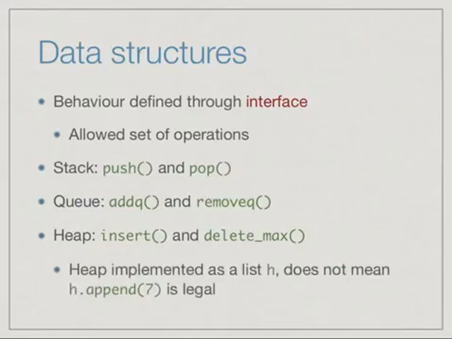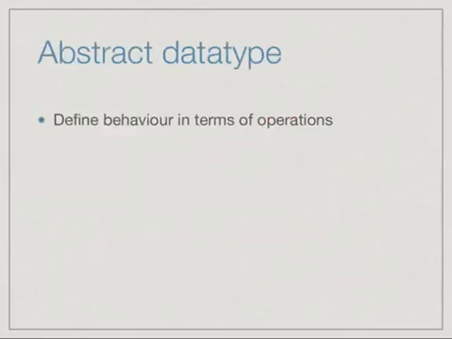Now, just because we implement a heap as a list, it doesn't mean that the functions that are defined for lists are actually legal for the heap. If we have a heap H, which is implemented as a Python list, though the list will allow an append function, the append function on its own does not insert a value and maintain the heap property. So in general, a call such as h.append(7) would not be legal.